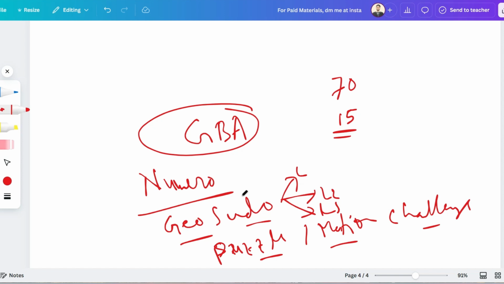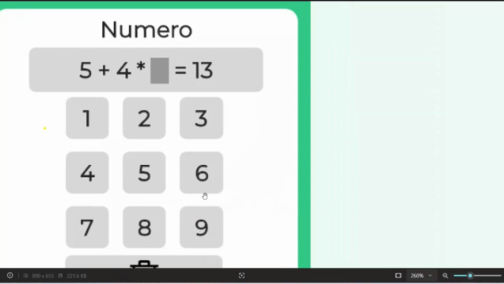If you solve up to 20 rounds, it will be even better for you, because the marks will be higher. If you have solved fewer questions in pseudocode or MCQ, then this game based aptitude will impact. Let me share a few questions from game based aptitude. The first question is from Numero.